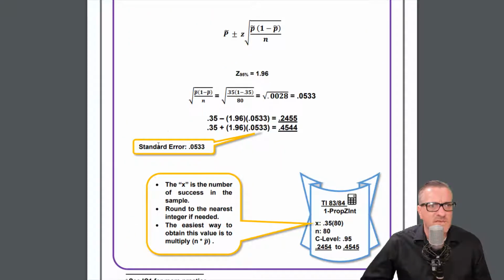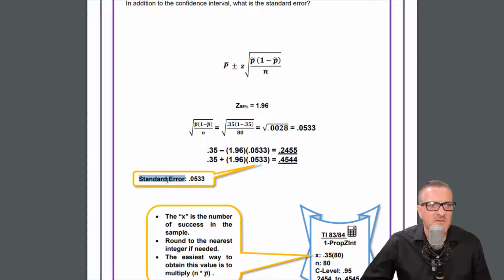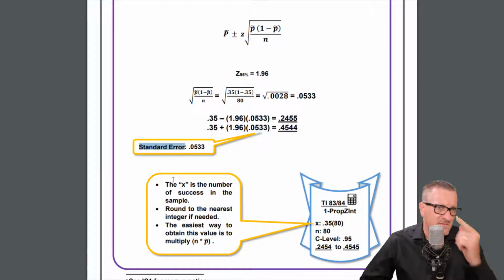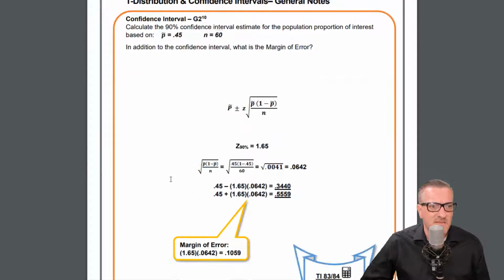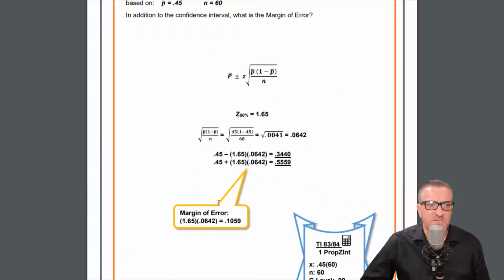Standard error is not the margin of error, because the margin of error is actually the standard error multiplied by the t-score or the z-score, because that's the margin, that's the range.